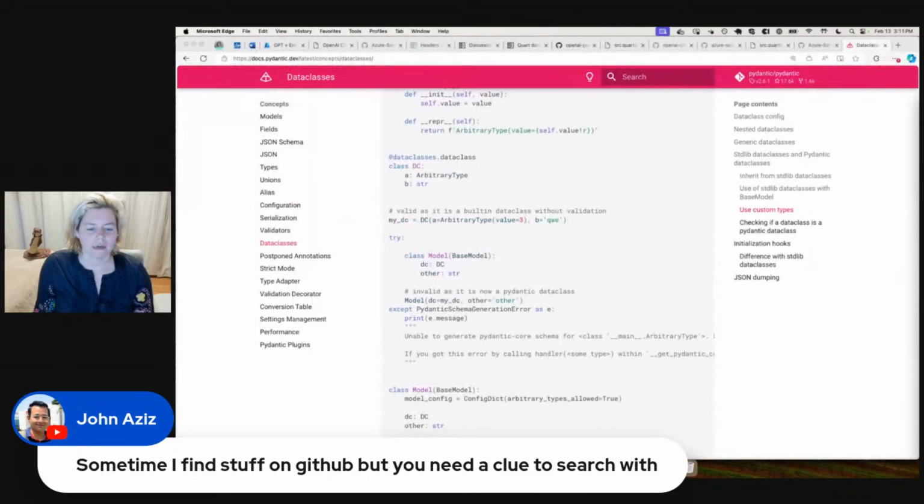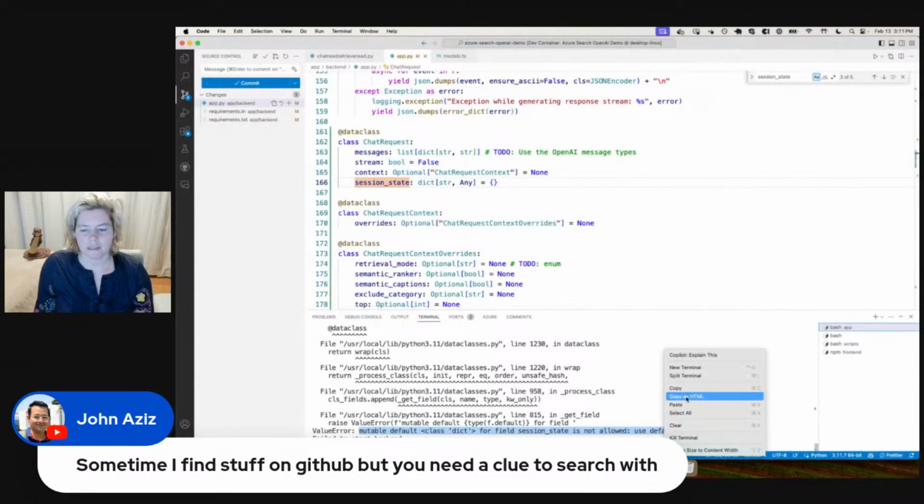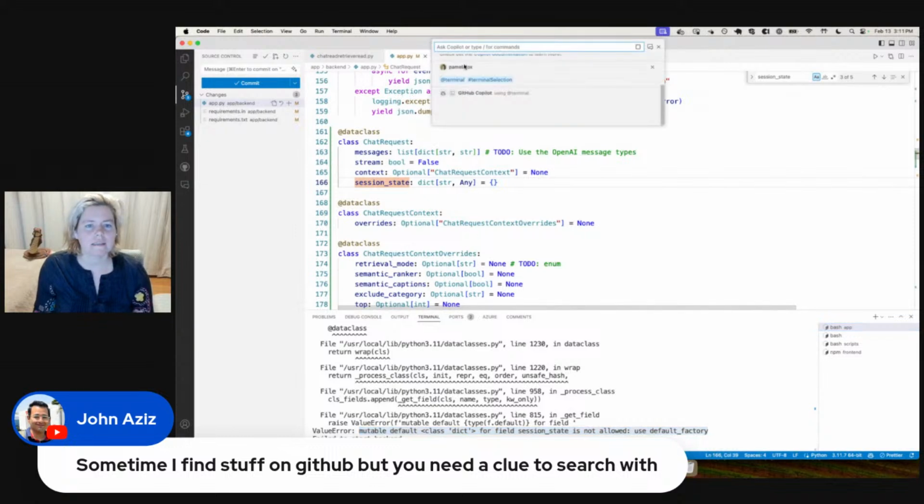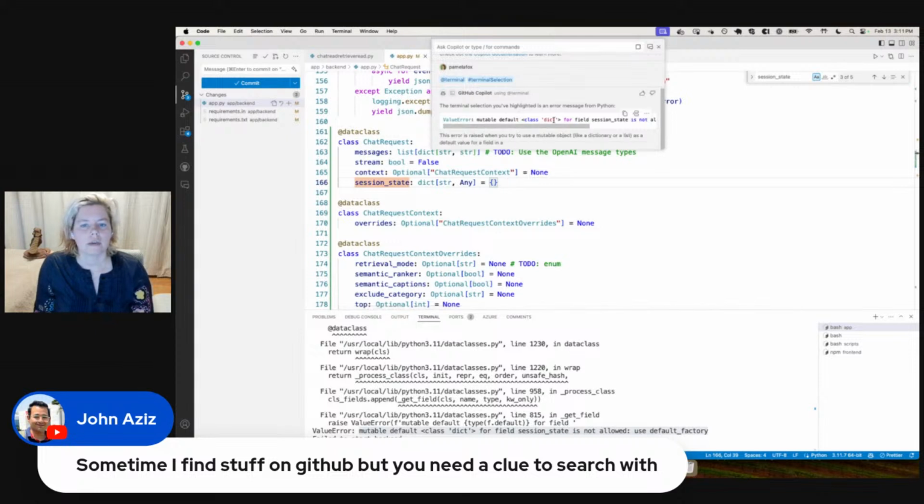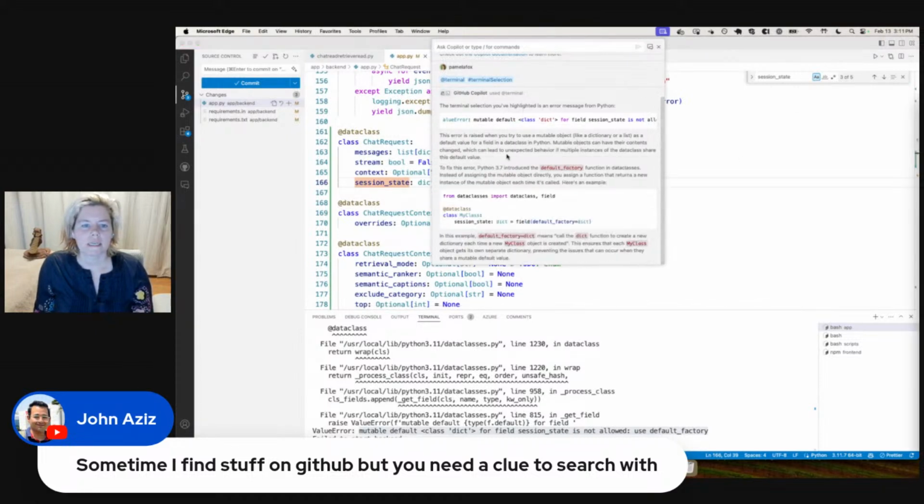What does that mean? All right, we'll just try seeing if Copilot understands that. I wonder if it's the equal. Okay, this error is when you try to use a mutable object like a dictionary or list as a default value for a field in a data class in Python. Mutable objects can have their content change. Oh, of course.